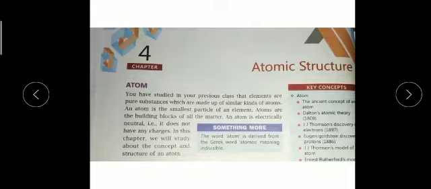So in this chapter we will learn about the structure of an atom and its concept, which was given by different scientists. What is the history of this atomic structure? In concept, we will study Dalton's atomic theory and the different atomic models given by scientists like Dalton, J.J. Thomson, Goldstein, then Rutherford and Niels Bohr.